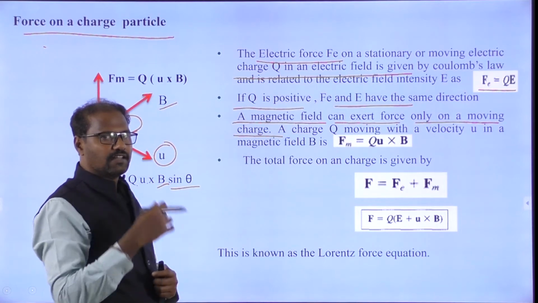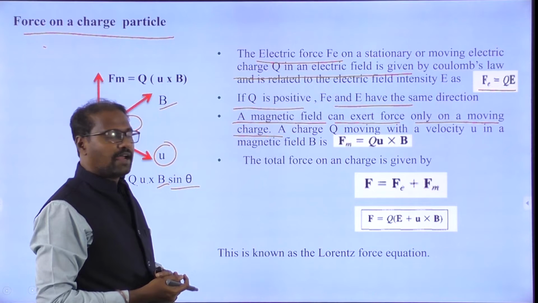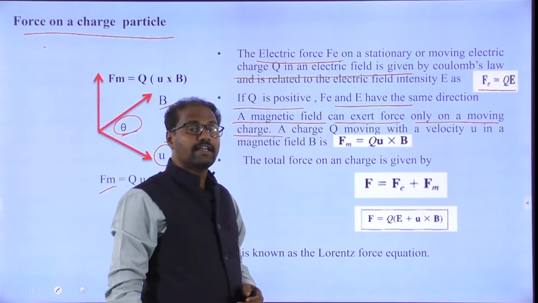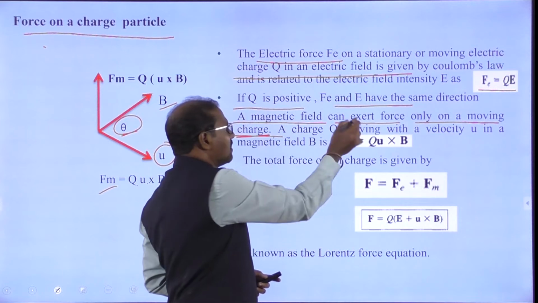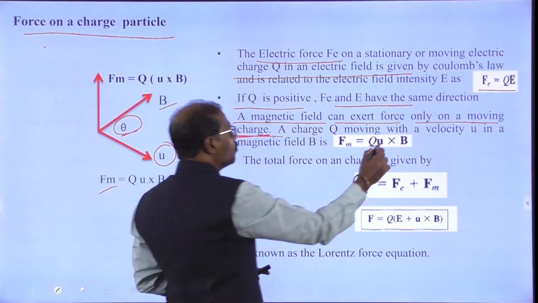If you go to electric field, it is different here. The magnetic field can exert force only on a moving charge.